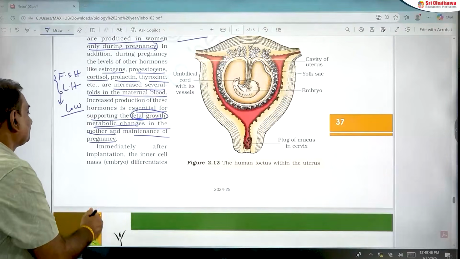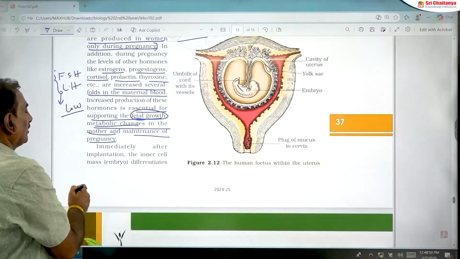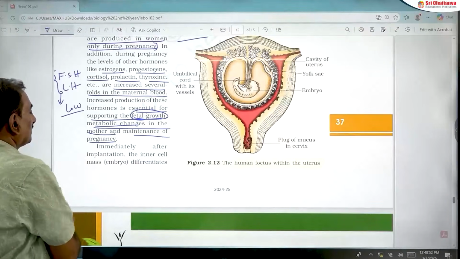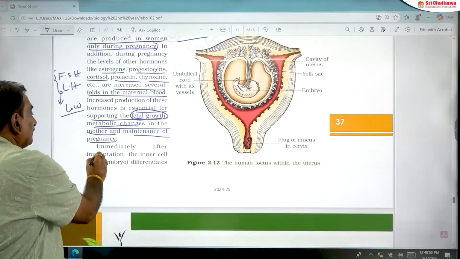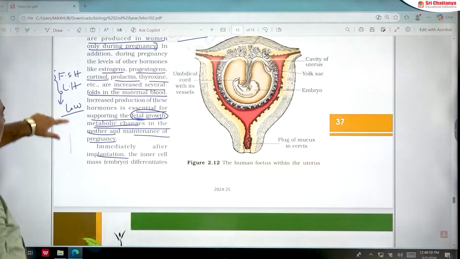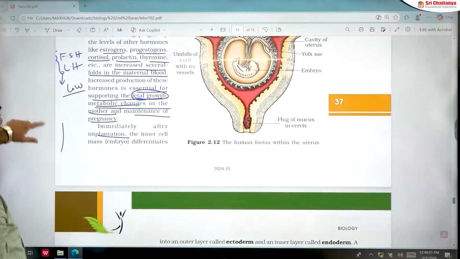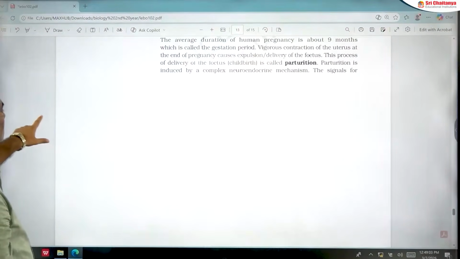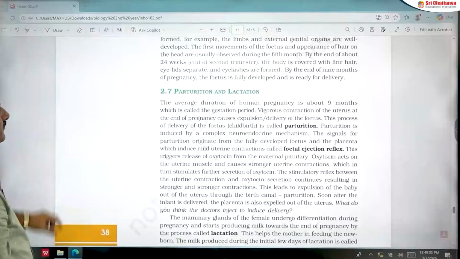So next, in the embryo, the inner cell mass differentiates into germ layers after implantation. This is also very important. Only after implantation, the inner cell mass differentiates into germ layers.